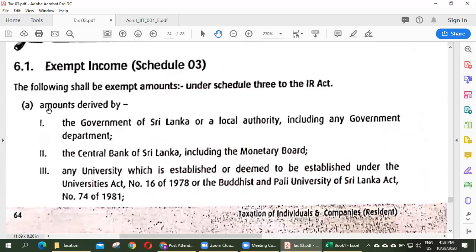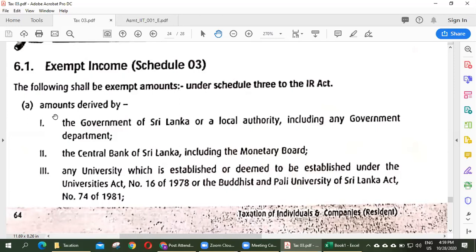Part A, amounts derived by the government of Sri Lanka or a local authority, including any government department. So if anybody is getting salary from the government of Sri Lanka or from a local authority, that income is exempt from tax.